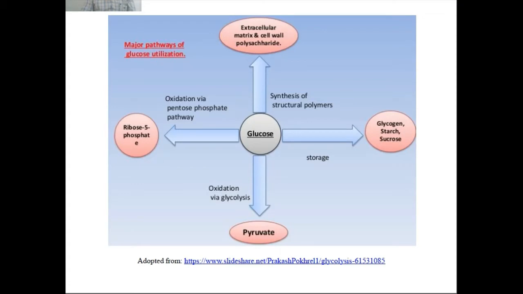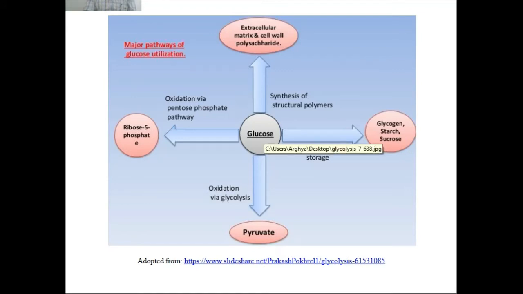The glucose has four pathways, or we can say four destinations in the cell or in the body. The first, it can be stored in the body as glycogen, starch or sucrose. In plants it is stored as starch, and in animals it is stored as glycogen.